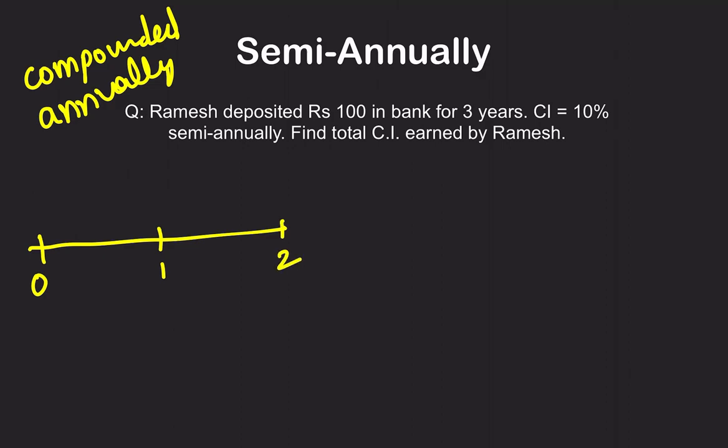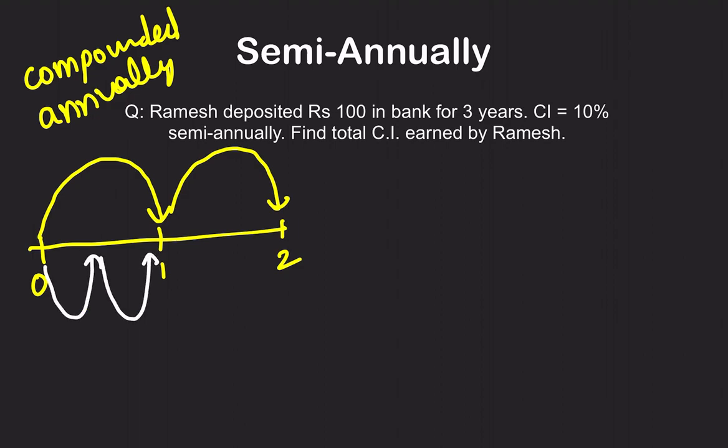You go from here to here and you get interest here, and after that you go from 1 to 2 and this is where you get interest. But in case of semi-annually, after every 6 months you get interest: first interest after 6 months, second interest after 6 months, third interest after 6 months, fourth interest after 6 months. So rather than getting 2 times interest, you are getting 4 times interest.